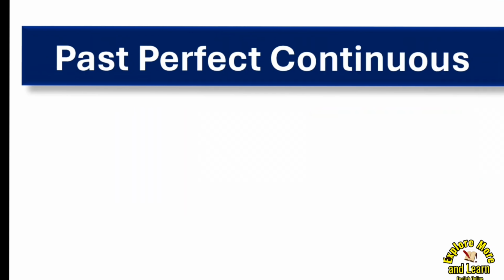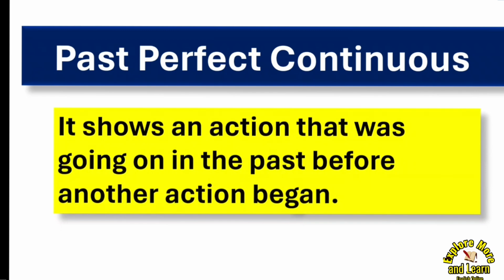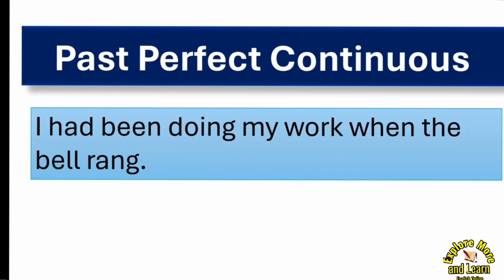Now you see, what is past perfect continuous tense? What is the definition? It shows an action that was going on in the past before another action began. Remember, an action which was already going on in the past when another action began. For example, I had been doing my work when the bell rang. What is the action? Doing my work. I had been doing my work. It was already going on when another action began, that is when the bell rang.